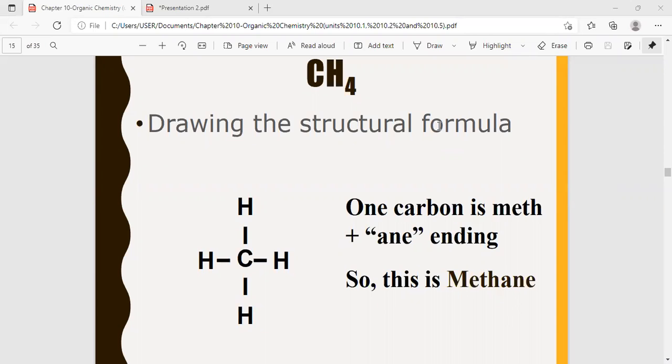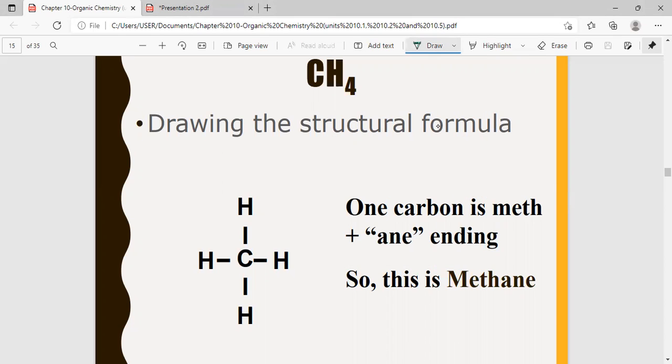Okay, so when you draw a structural formula, make sure you know the molecular formula first. Once you know the molecular formula, it's easy to draw the structural formula. Many times I've seen students, if they're asked to draw the structural formula, they just sit down and look here and there. All you need to do is write down the molecular formula, then you quickly get an idea of how to draw the structure. Now let's look at how the structure can be drawn.